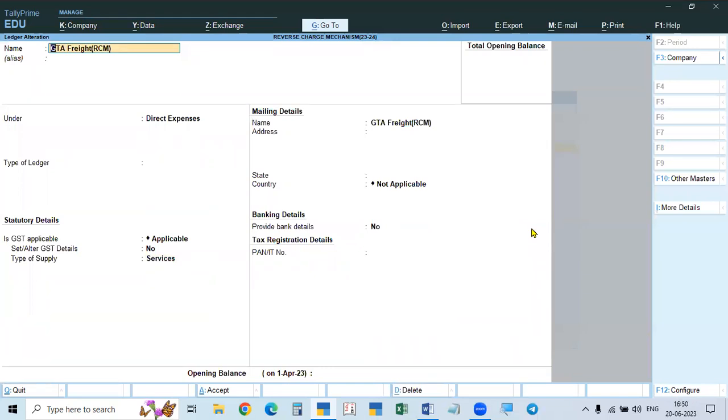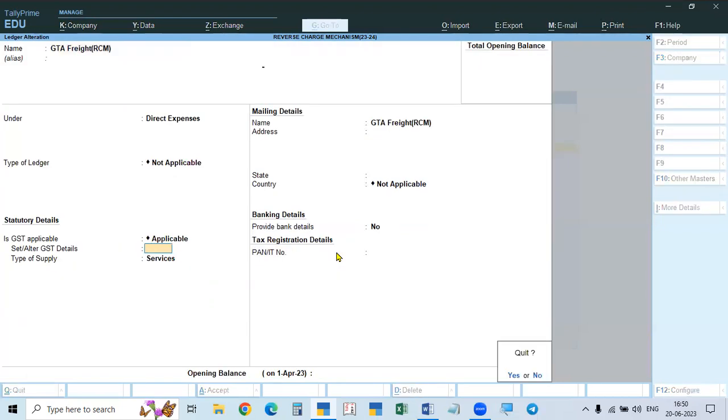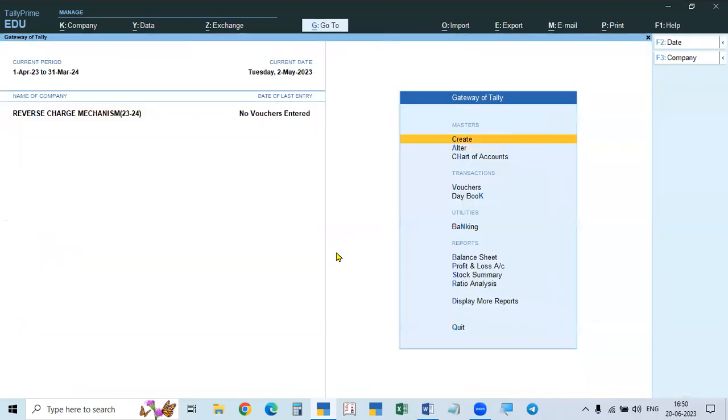In that case, when you are creating this, in set or alter GST, you have to enable this. Is the reverse charge applicable or not? Yes. So we have to do it in these two places only, and after that we have to make the entries.